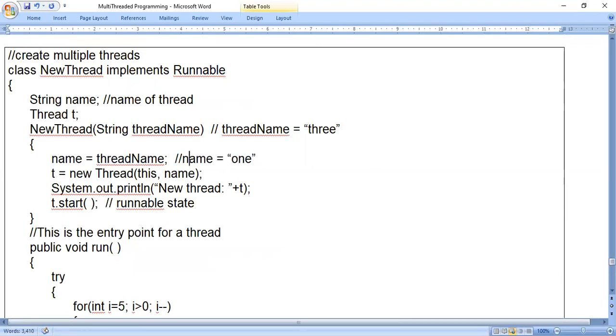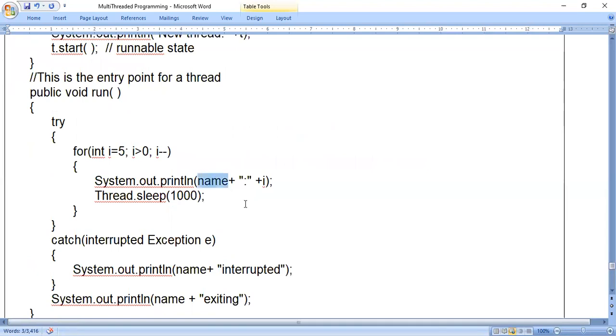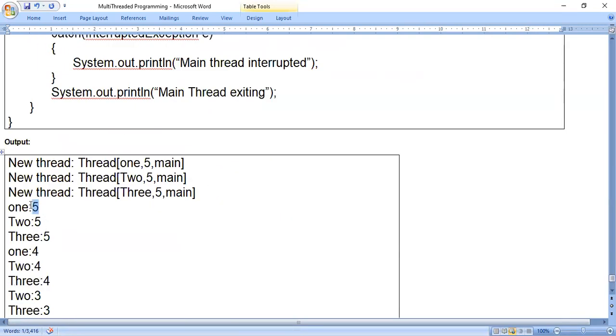Just try to understand here. Name is equal to ONE when the constructor is executed the first time. Next, when it is executed the second time, name is equal to TWO. When it is executed the third time, name is equal to THREE, just to differentiate between the 3 threads. So thread name will be 1, 2, 3. When the thread name is 1, that is the first thread, that name will be displayed here. Understood? That name, ONE, will be displayed. So when it is displayed, we'll get the same thing in the output, ONE:5.